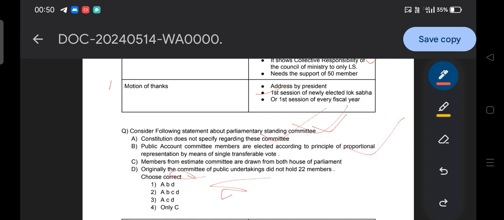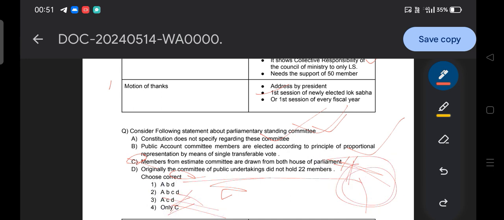It's correct, because proportional representation means that the different political parties in our Parliament, and the members of the different political parties, are represented in the public account committee. That is proportional representation. Then option C, the members of the estimate committee are drawn from both houses of Parliament. No, it is incorrect. So it is not both houses. We will discuss that. Eliminate option C. Here also C is eliminated, and option 1 is the answer.